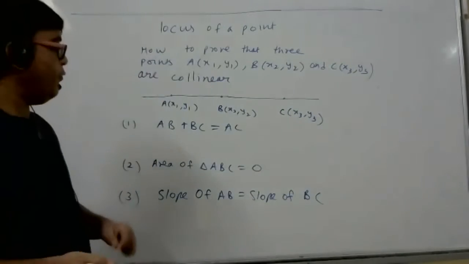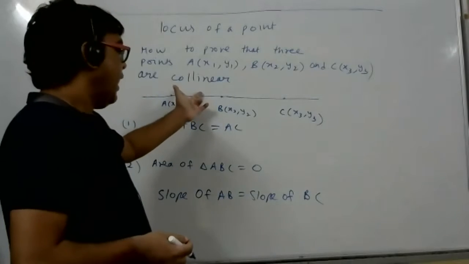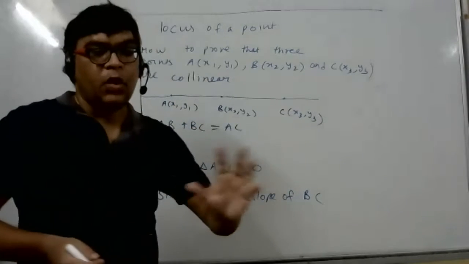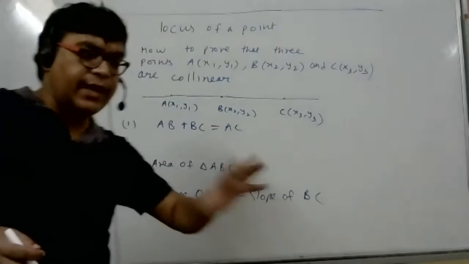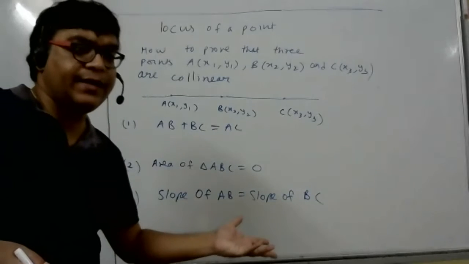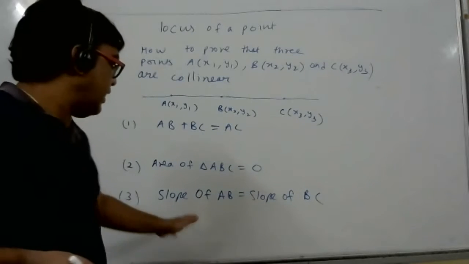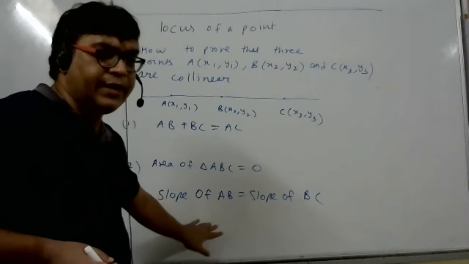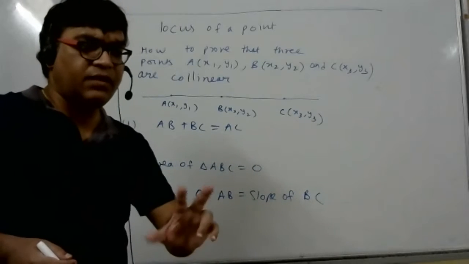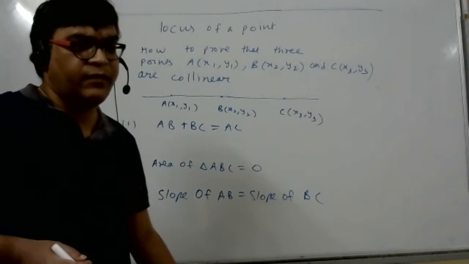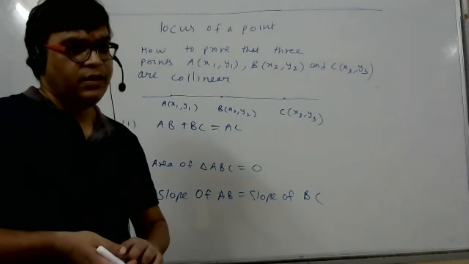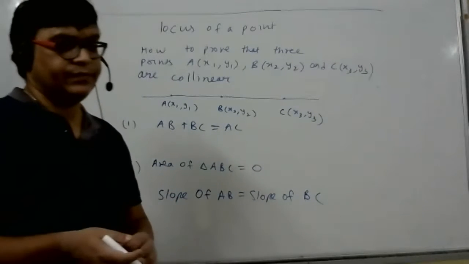Student, if you find the slope of AB and the slope of BC, and both slopes are equal, then you can say the points are collinear. Are slopes equal only in the case of collinear points, or can the lines be parallel also? How do we show it is parallel or collinear?